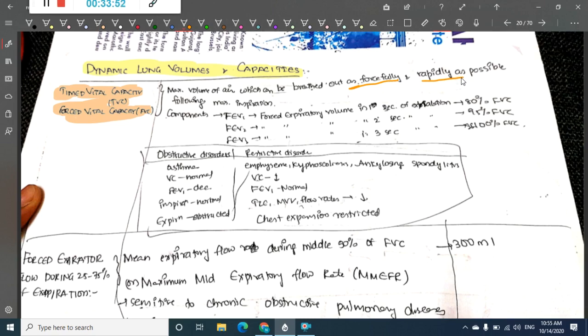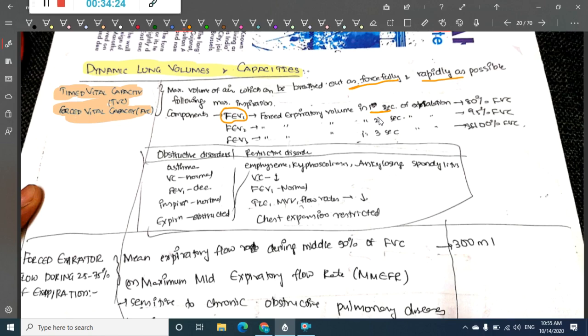This forced vital capacity has mainly 3 components: FEV1, FEV2, FEV3. FEV1 is the forced expiratory volume in 1 second, that is, 1 second of exhalation.